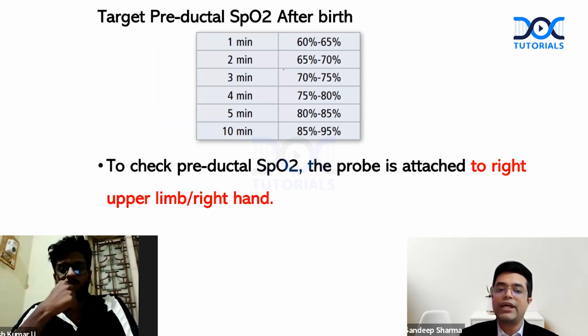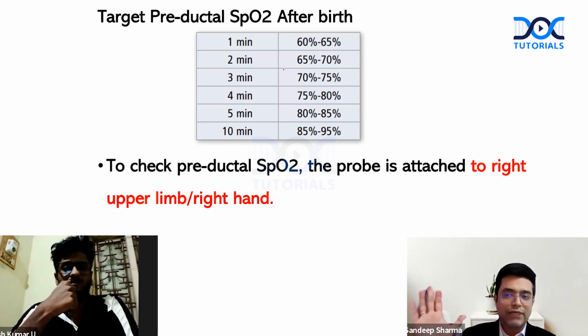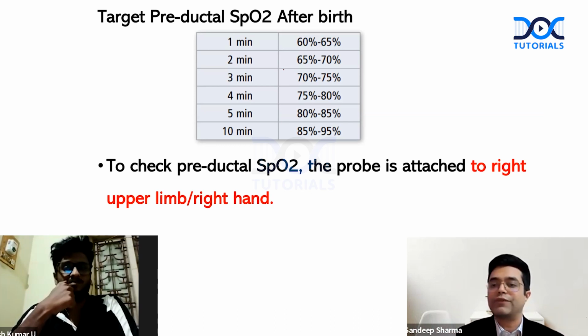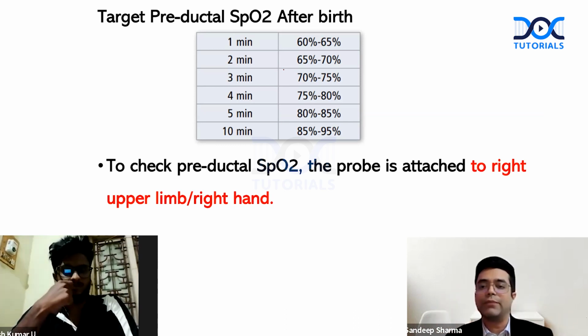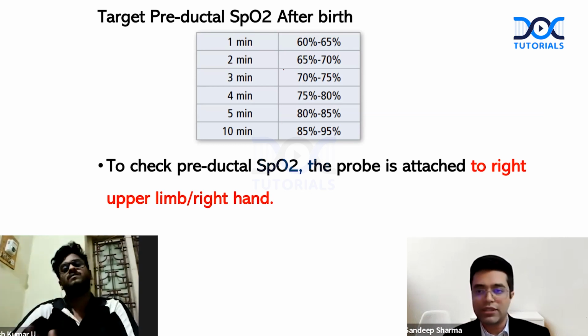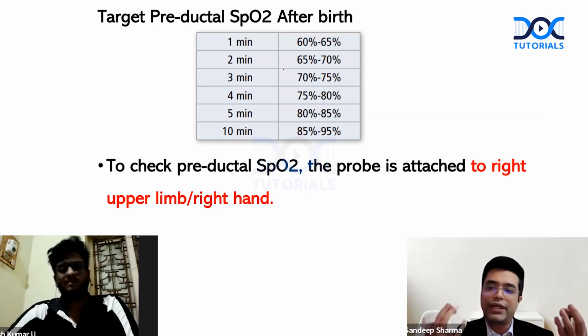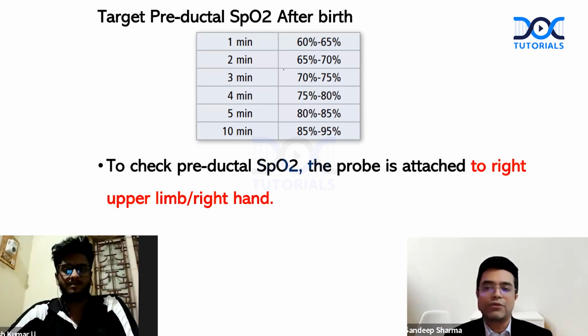And to check preductal SpO2, it is always attached in the right upper limb. In all the other limbs, there is a possibility of the ductus arteriosus having a bidirectional flow and producing an abnormal reading. So we always attach in the right upper limb. But this is only true for newborns. Once the ductus arteriosus is closed, you can attach to any part of your body and get almost similar readings. So the concept of preductal SpO2 applies only till the ductus arteriosus is closed.